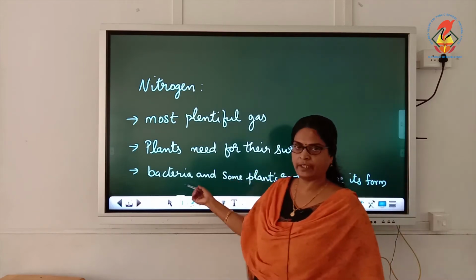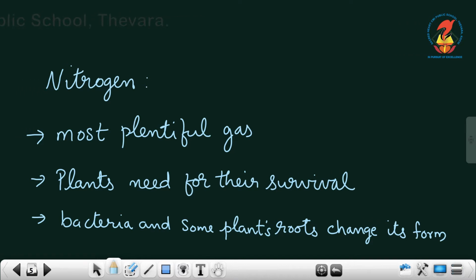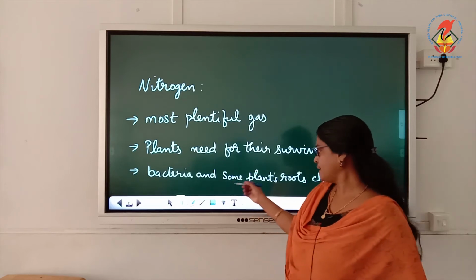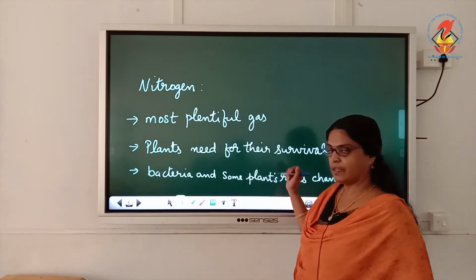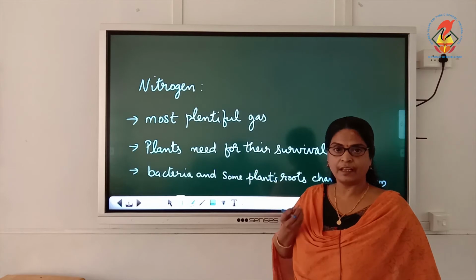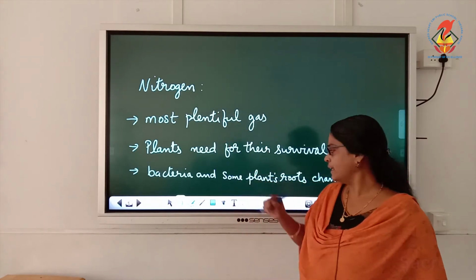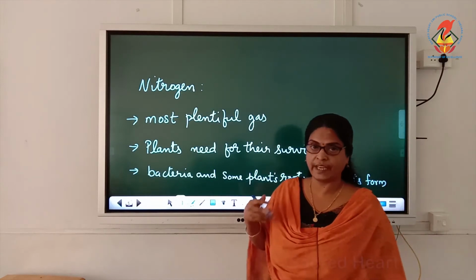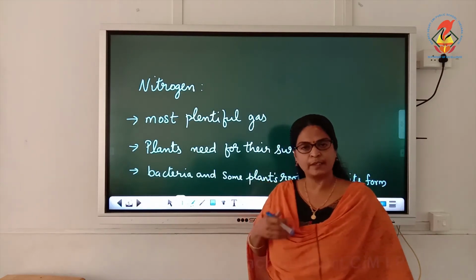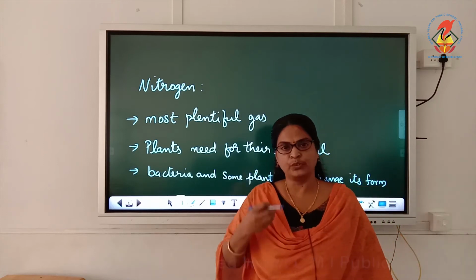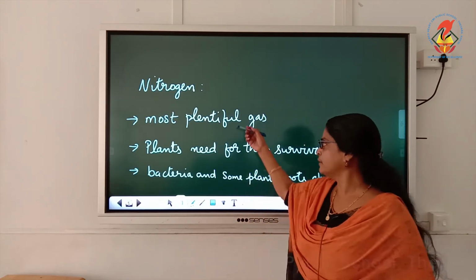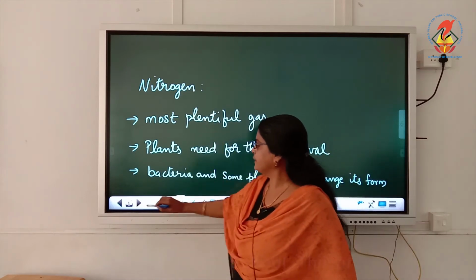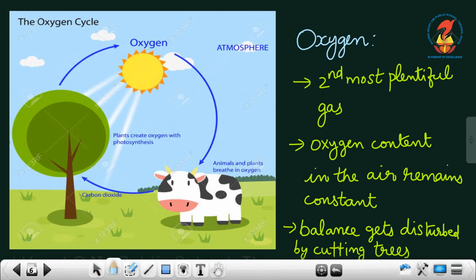So how do they get it? The bacteria present in the soil and in some plants' roots can take in nitrogen directly from the air, and they change its form, so that plants can use nitrogen for growing. Now this is about nitrogen. Then what is the next? Very important.